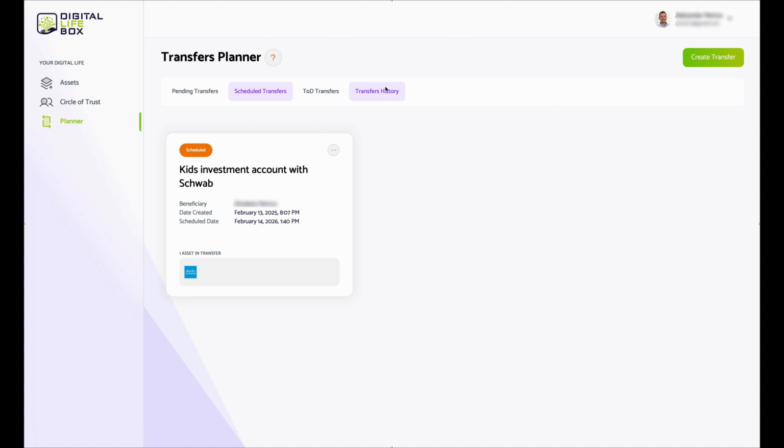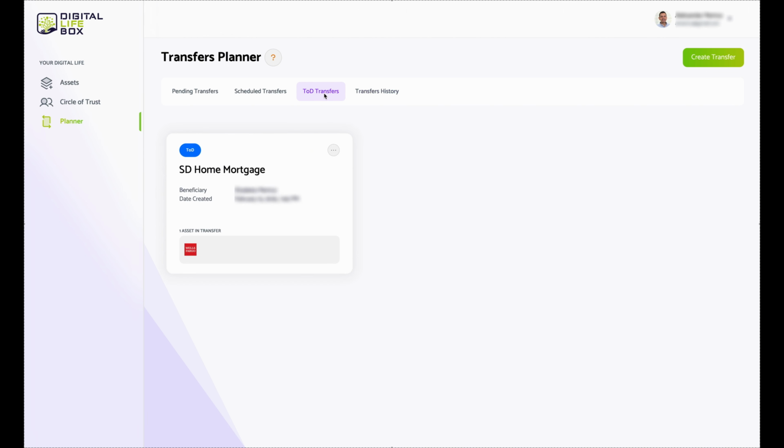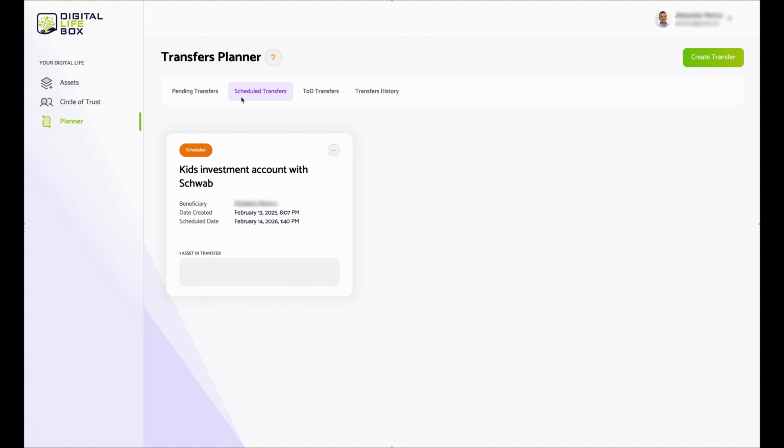And I can see in the history how some things were transferred immediately, some things were transferred on schedule, and then obviously I have the TOD, in this case, just that one. And I can certainly do more. I can always add the multiples into the same transfer, or I can create individual ones.